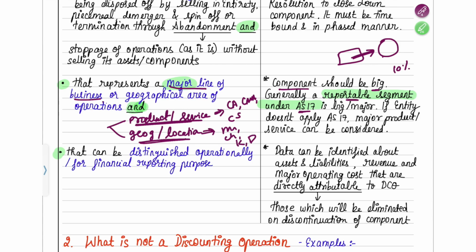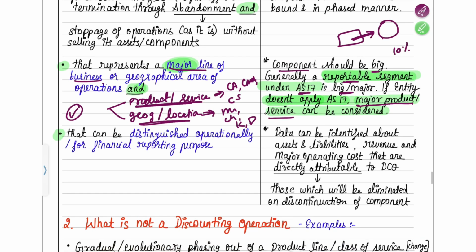Correct. So if it is a reportable segment, that means it is a big or major division or component. But what if the entity doesn't apply AS 17? In that case, how will you identify what is a major line of business? If AS 17 doesn't apply, then if you feel it is a major product or service, it can be called a major line of business or geographical area. So first it should fulfill that particular condition. Suppose Tanishq is fulfilling this condition, as it is a major product for the Tata group. Okay, so the first condition is fulfilled.